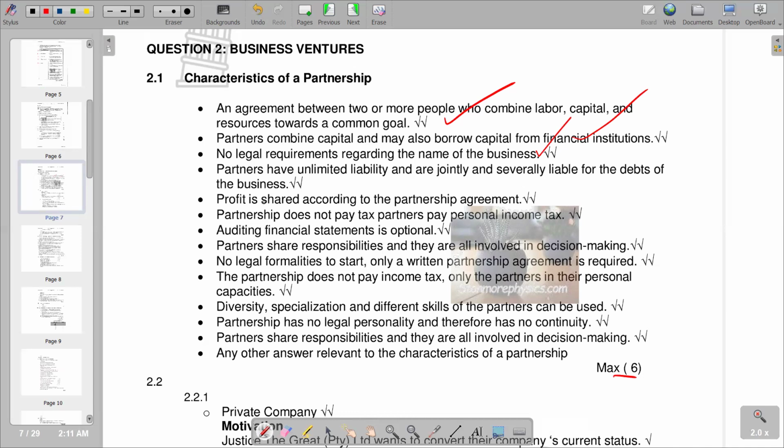And also partners have unlimited liability and are jointly and severally liable for the debts of the business. So this is another characteristic. We have other characteristics that we can also include that are also correct.